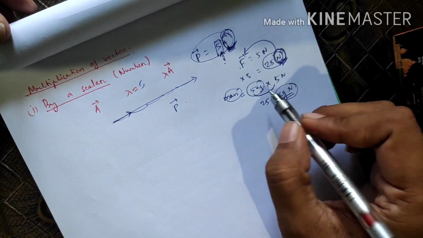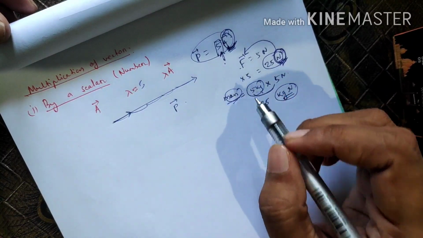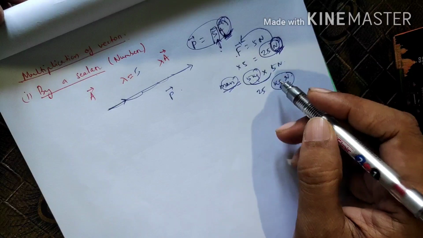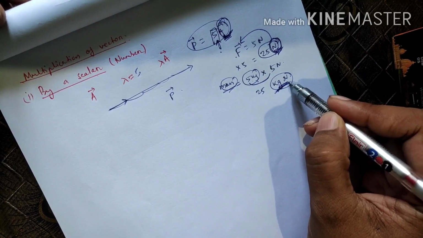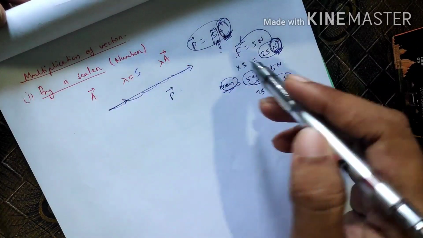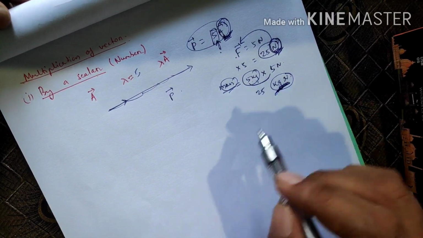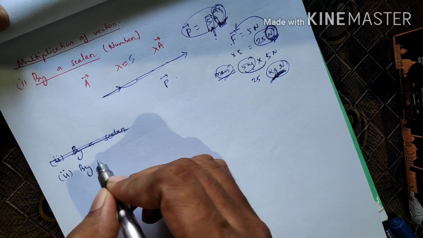Got my point? This is only for example. Don't take it seriously. Mass into force, I think it will not give any physical quantity. I am just giving the example to give the result, how the unit is changing by a vector.